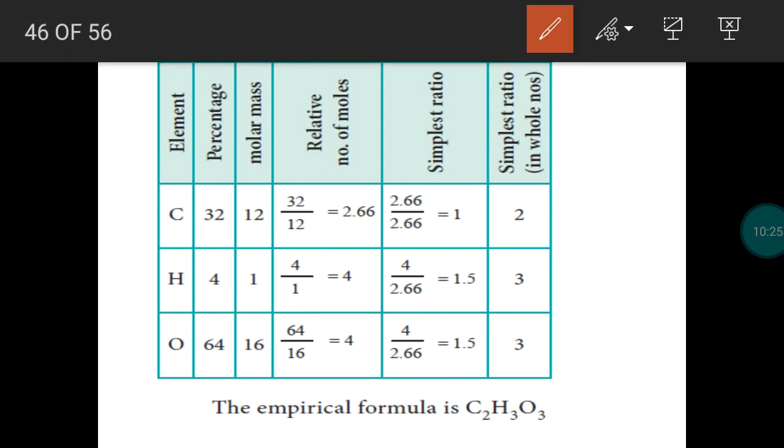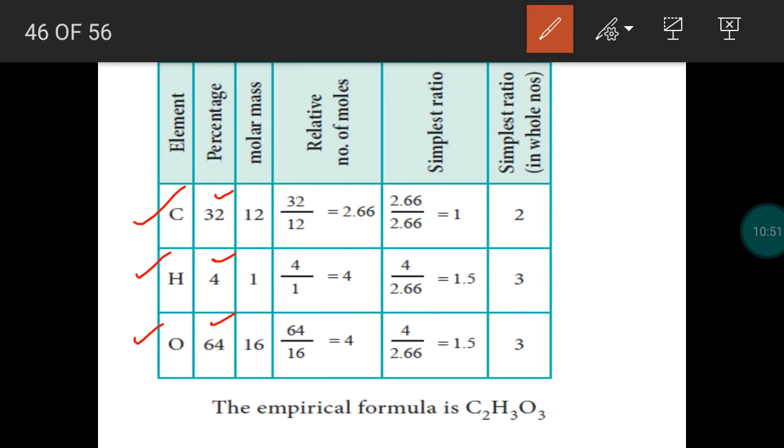We are going to calculate the empirical formula for a compound. Elemental analysis shows the compound contains 3 elements: carbon, hydrogen and oxygen. The percentages given are 32% carbon, 4% hydrogen, 64% oxygen.